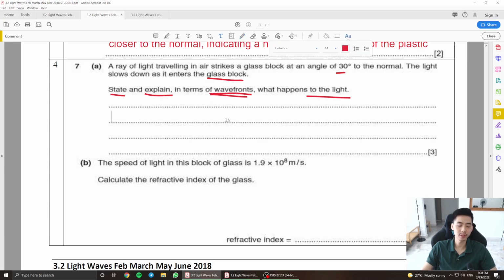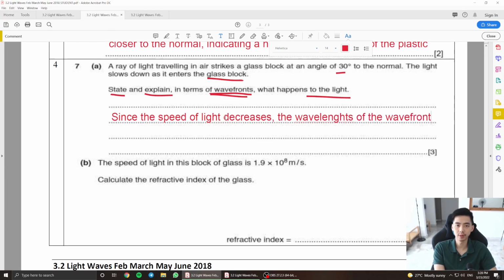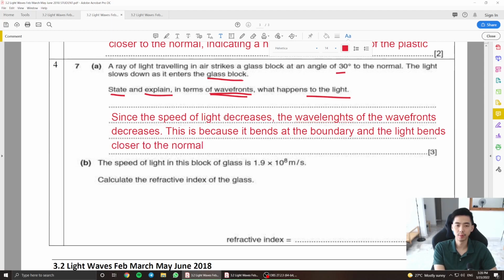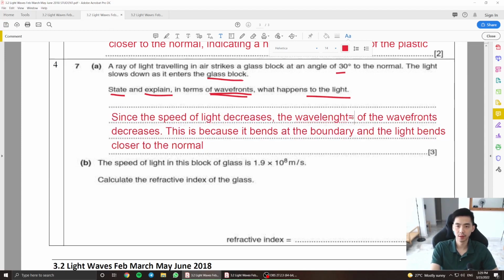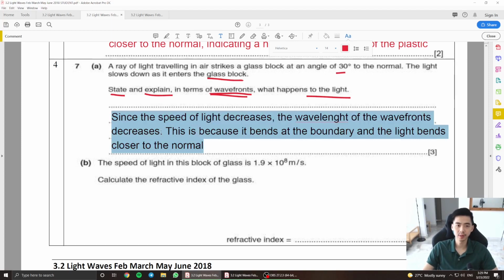So I'm going to first state that since the speed of light decreases, the wavelength of the wavefronts decreases.